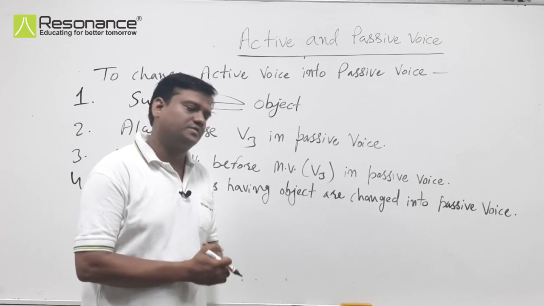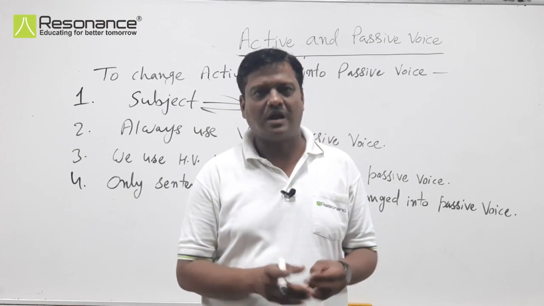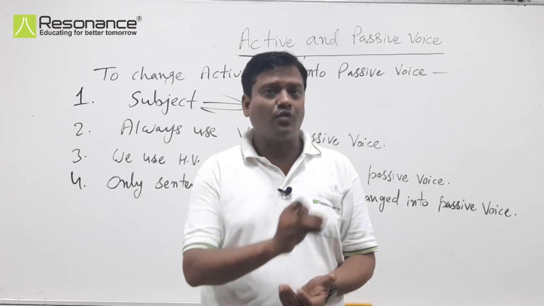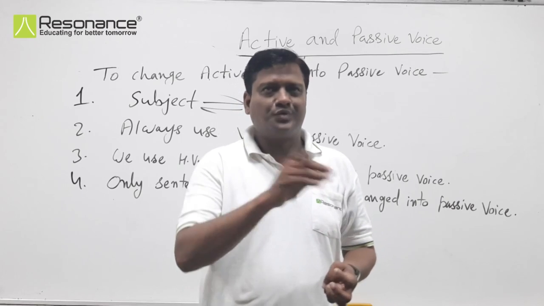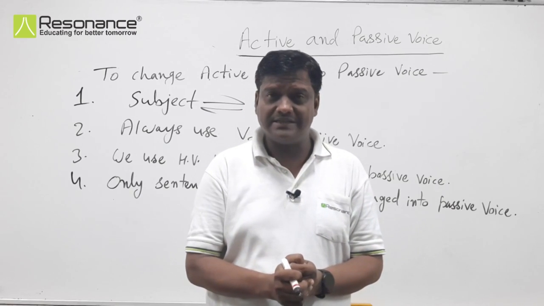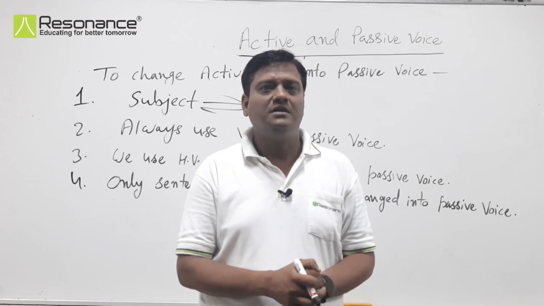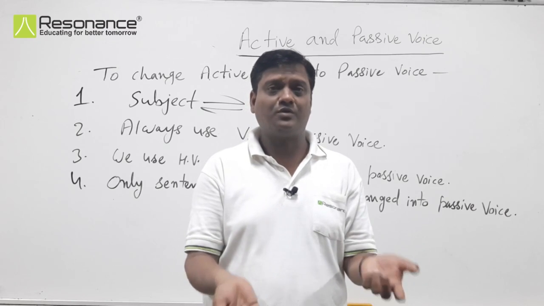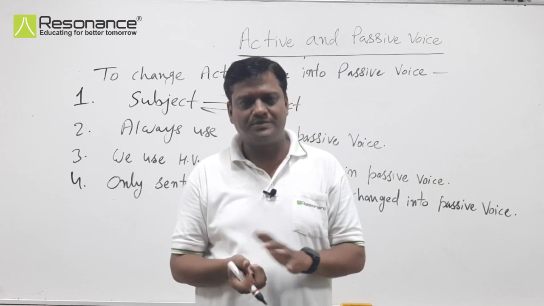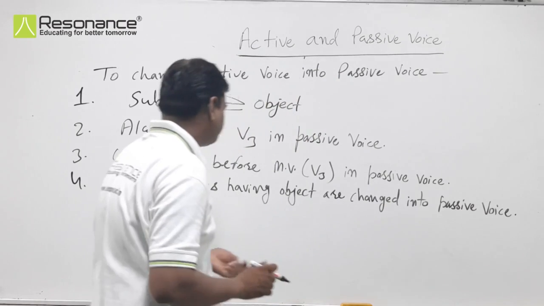What does it mean? We have the sentence Ram plays cricket. Ram is the subject, plays is the verb, cricket is the object. So we can convert this sentence into passive voice like: cricket is played by Ram. But if we have a sentence that doesn't have an object, like Ram is playing, then how can we convert it into passive voice? Because this sentence doesn't have an object. So sentences which have an object can be converted into passive voice. Got it? Okay.